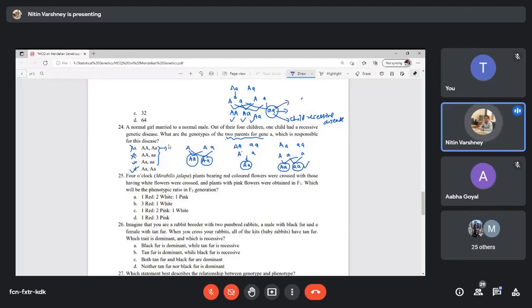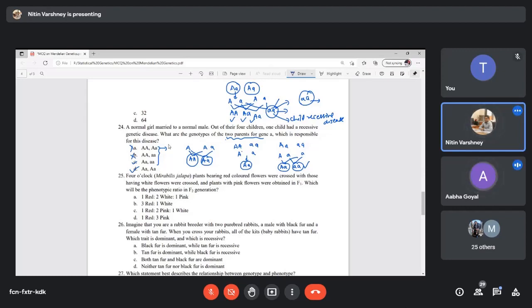See, this small a is recessive, so this child will have the disease, and the parents' genotype will be heterozygous. So if the two normal parents are both heterozygotes, with the small a gene responsible for the disease, it will appear in the fourth offspring. Okay.